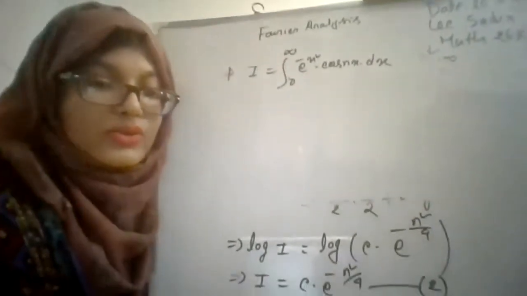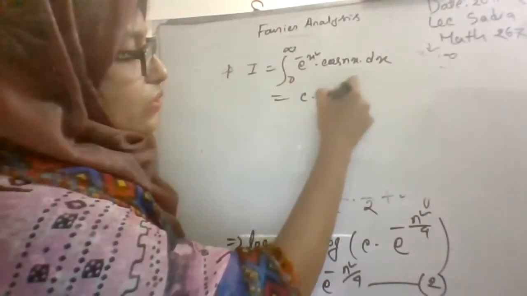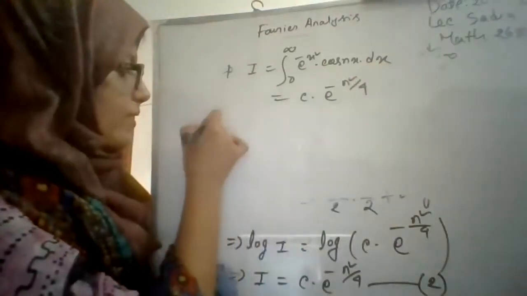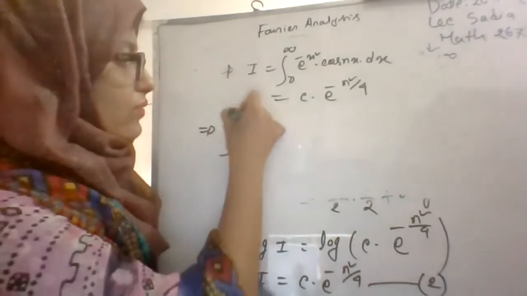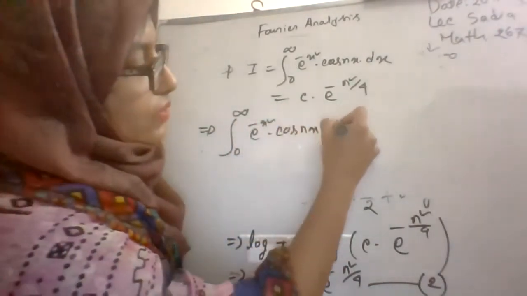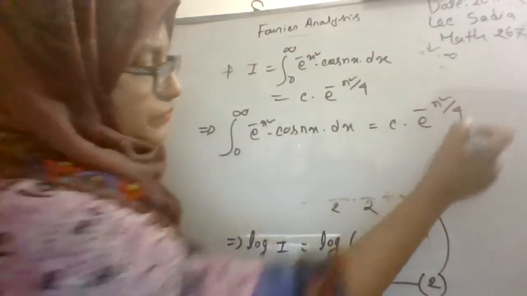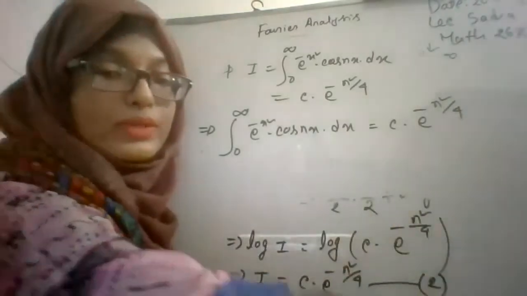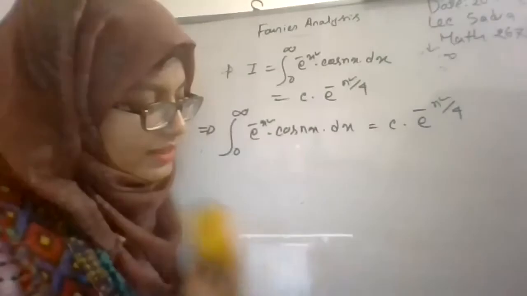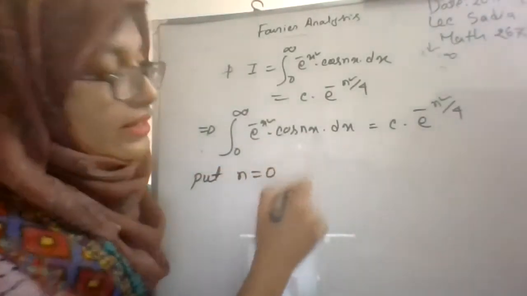We know that I is equal to this, and from equation 2, we have found that I is equal to c into e to the power minus n squared by 4. So we write the integration from 0 to infinity of e to the power minus x squared cos nx dx is equal to c into e to the power minus n squared by 4. Now we will put n equals 0 on both sides of this equation to find the arbitrary constant c.